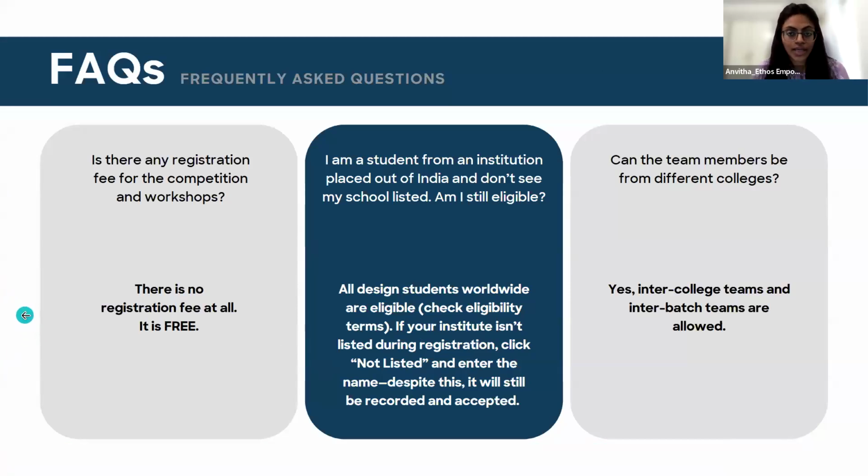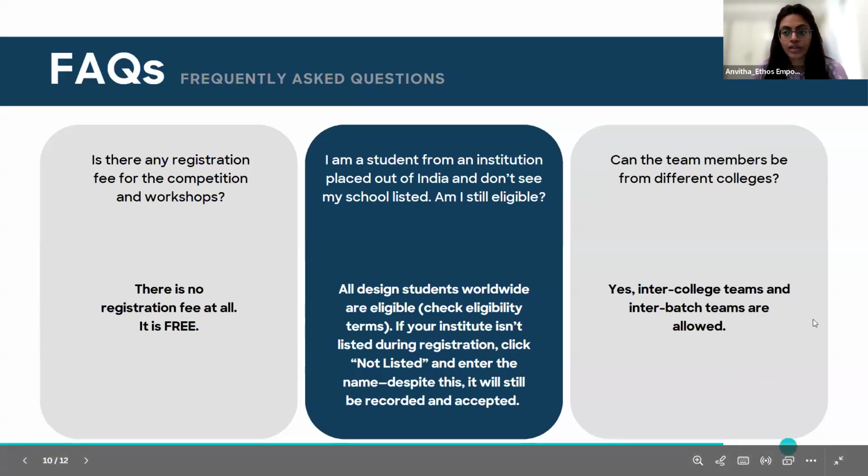The second question is, I am a student from an institute placed out of India and I don't see my school listed. Am I still eligible? Definitely eligible. All the design students worldwide can check the terms and conditions. And if you see your college is not found on the registration website, just click on not listed, enter your college name, and it will automatically accept your entry.